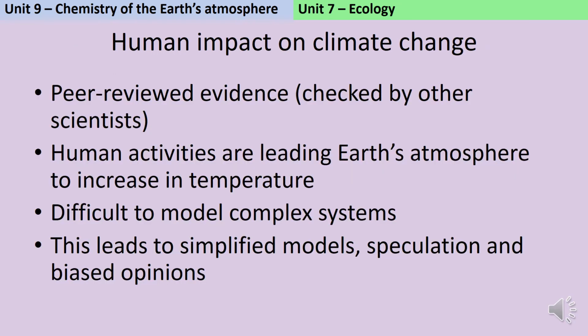Now, there are still a few skeptics out there, even within the scientific community, and part of the issue is that people really want us to be able to pin down an exact prediction for exactly what's going to happen next and when and why and how. But we're talking about a really complicated system here with hundreds of different variables, and so it's really hard to produce an exact model. And instead, what we tend to do is simplify our models, but also people maybe speculate about what they think might happen, and there can also be some biased opinions.